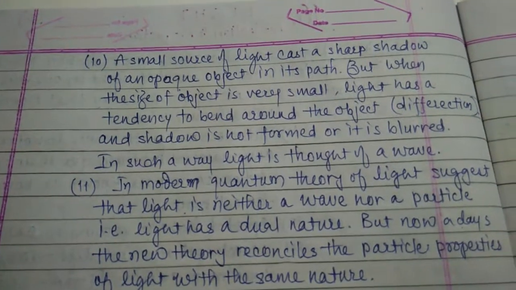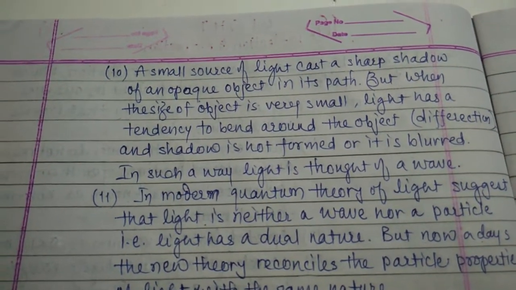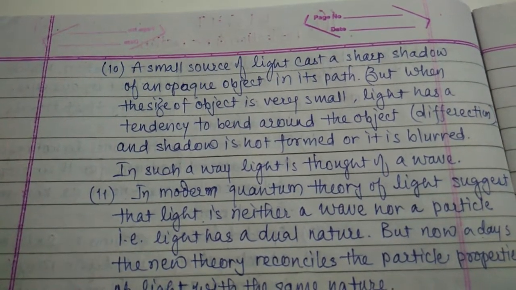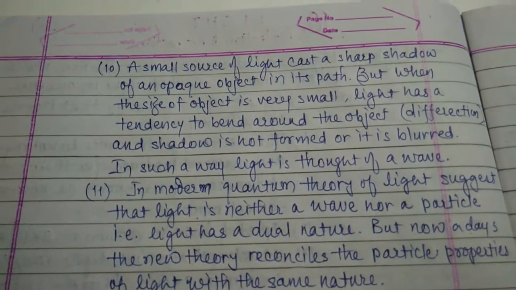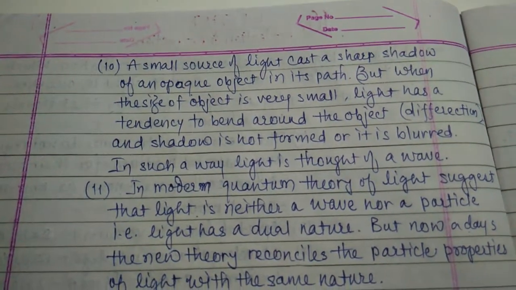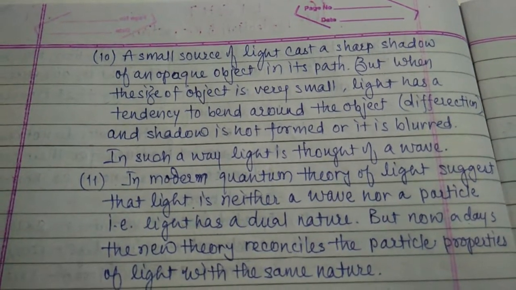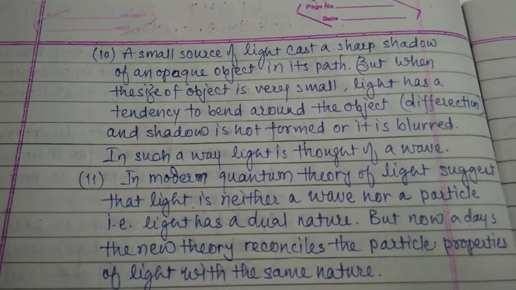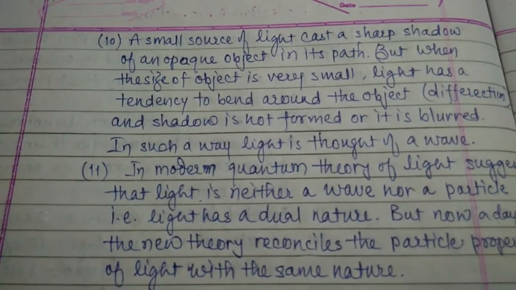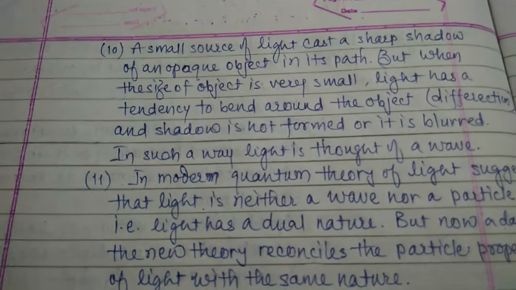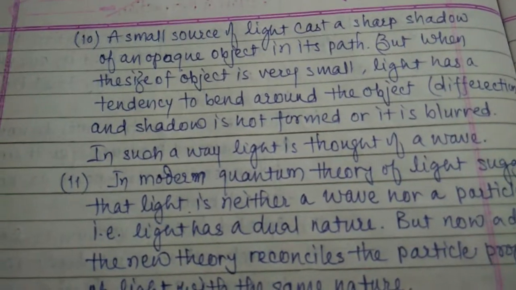A small source of light casts a sharp shadow on an opaque object in the path. But when the size of the object is very small, light has a tendency to bend around the object. Generally, we know that when an opaque object comes in the path of light, we have a shadow.